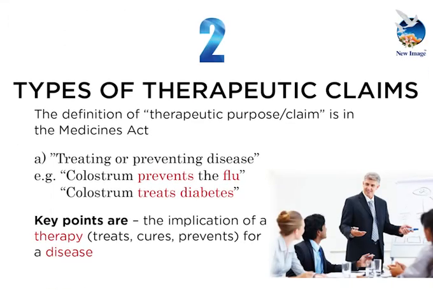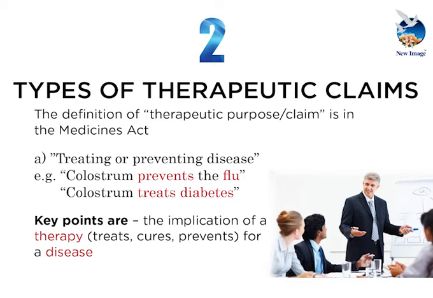The main content to avoid is therapeutic claims. So there are three types of therapeutic claims as defined by the Medicines Act. The first one is treating or preventing disease. An example of a therapeutic claim in this category would be something like colostrum prevents the flu or colostrum treats diabetes. The key points in these examples is that there's an implication of a therapy, so the treats, the cures, the prevents. This is a therapy for a disease, and that disease would be the flu or influenza or the